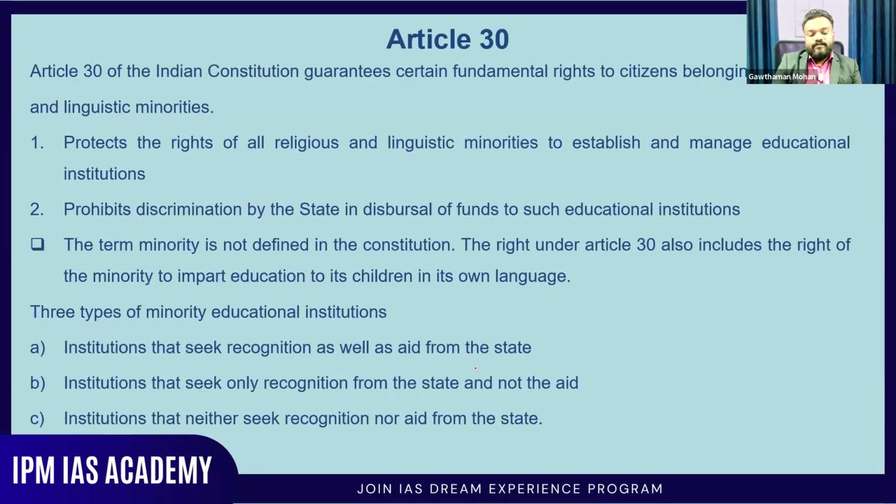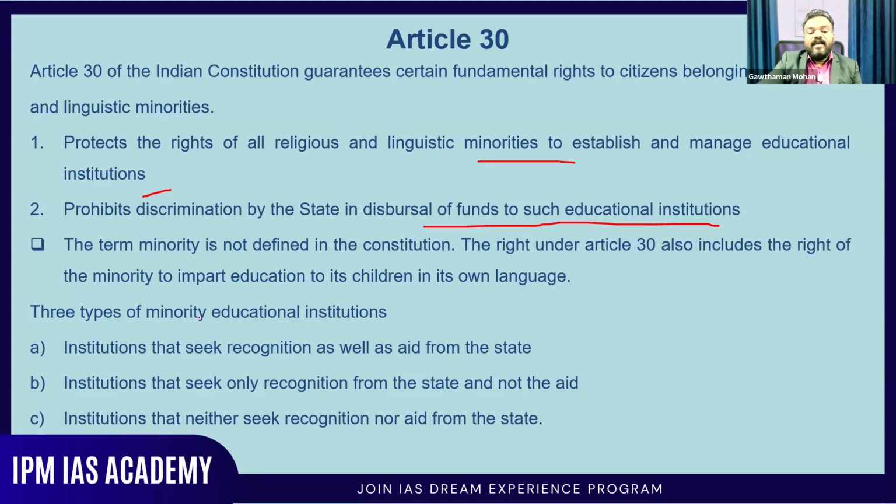And what is Article 30? Article 30 of the Indian Constitution guarantees certain fundamental rights of citizens belonging to cultural and linguistic minorities. It protects the rights of all religious and linguistic minorities to establish and manage educational institutions. It prohibits discrimination by the state in dispersal of funds to such educational institutions. There should not be any discrimination when they are dispersing funds for educational purposes.